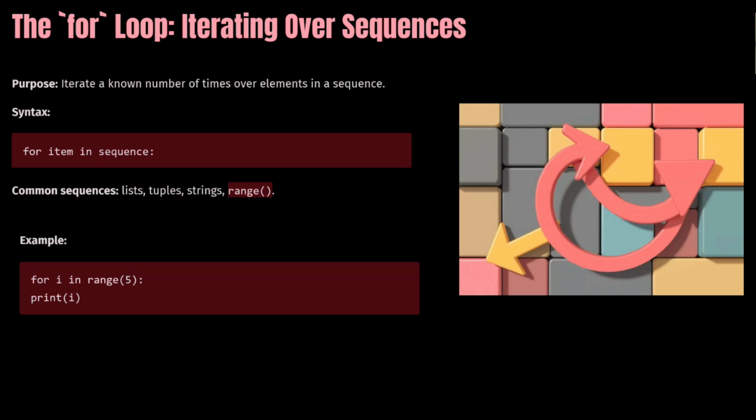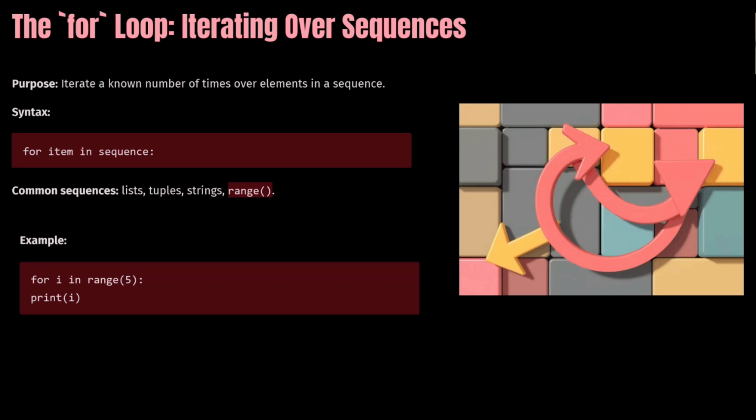You use the keyword for, and then the item. The item is your variable name, followed by in and the sequence. In the sequence, you give the start value, end value, or range value. Once you start programming, you will get to know it. Common sequences you can use are list, tuple, strings, range, etc. In the example, i is taken as the variable, in range of 5, and I'm printing i. Range of 5 means I want to print from 1 to 5. You will understand it in the programming, don't worry.